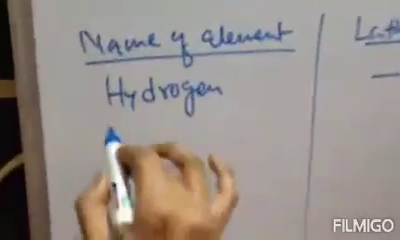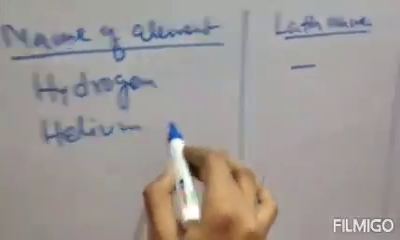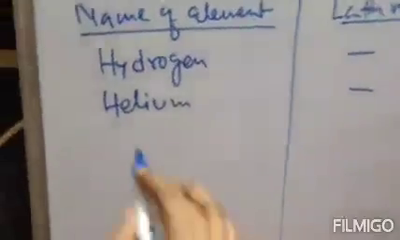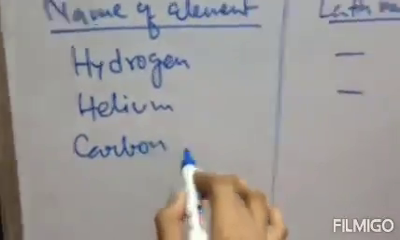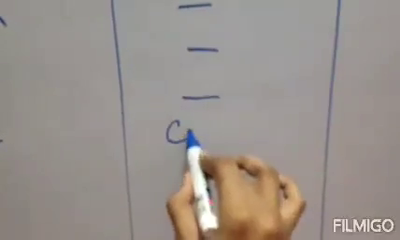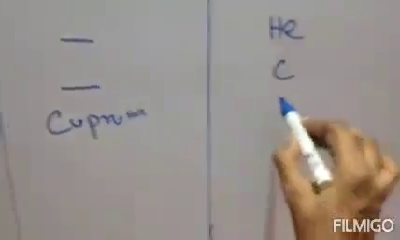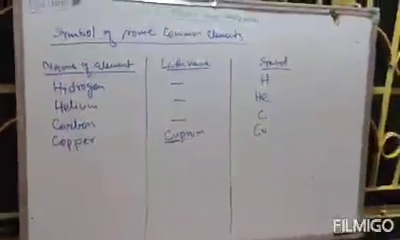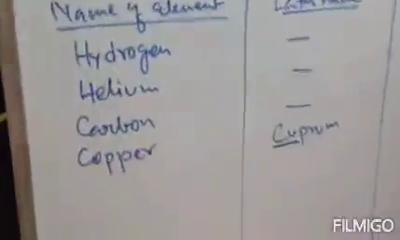Second one is helium. Symbol is He, capital H, small e. Next, carbon. Symbol is capital C. C stands for carbon. Next, copper. Its Latin name is cuprum. So the formula is Cu, the first two alphabets of the Latin name. Clear? Next one is cobalt.